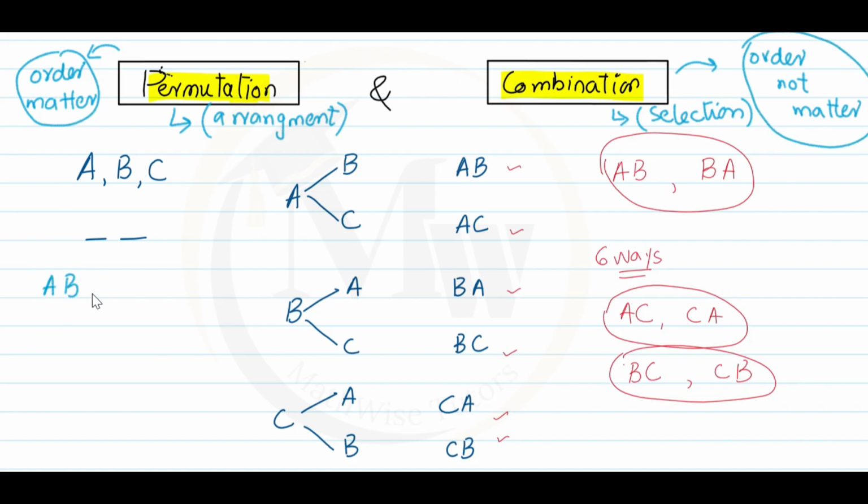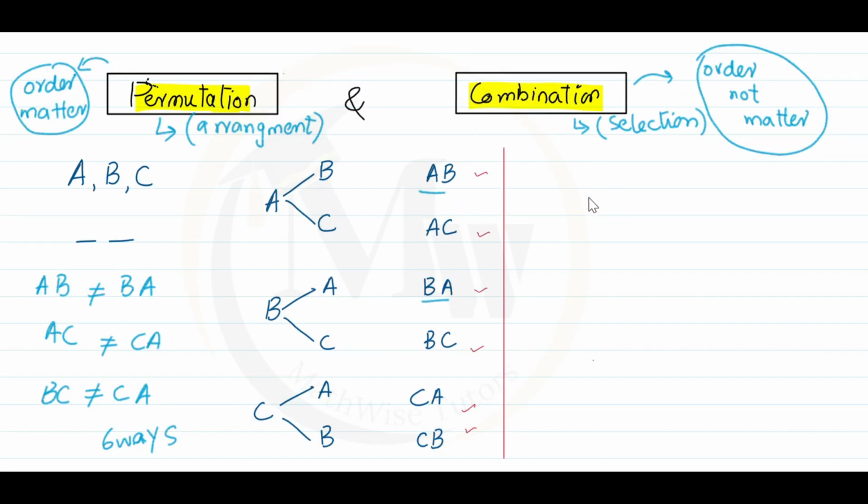For example, AB and BA are not the same for permutation. Permutation says that AB and BA are different ways because it works for arrangement, and AB and BA are different arrangements. Similarly, AC and CA are different arrangements, and BC and CB are different arrangements. That's why the total number of ways to arrange A, B, C into two seats is six ways. These are called permutations. Let's understand the combination.